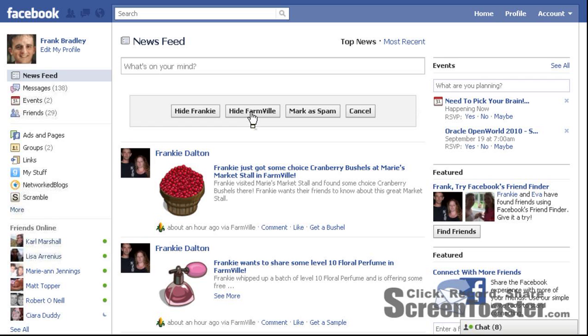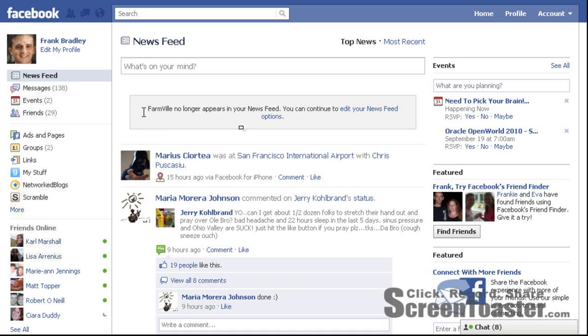So I can now click on hide Farmville, and what you'll notice is when I do this, these posts underneath will disappear. And you can see now it comes up with a message saying Farmville no longer appears in your newsfeed. You can continue to edit your newsfeed options, and I'll show you that in a moment.